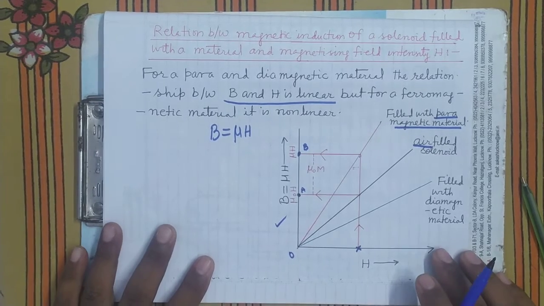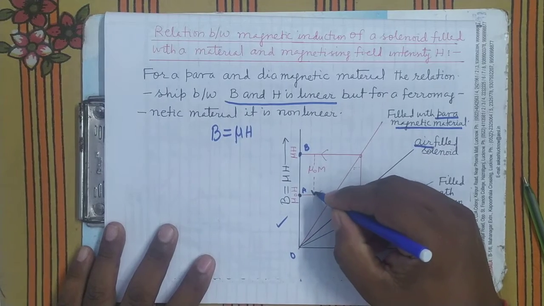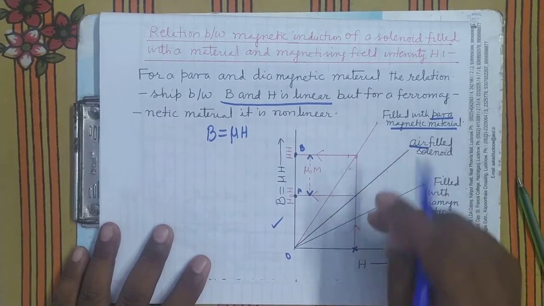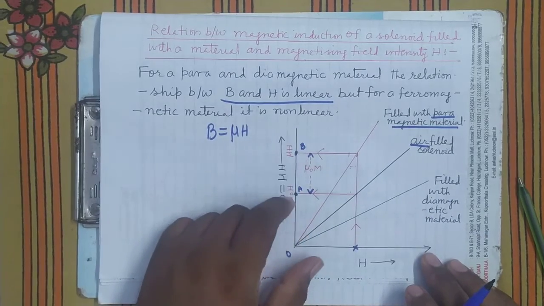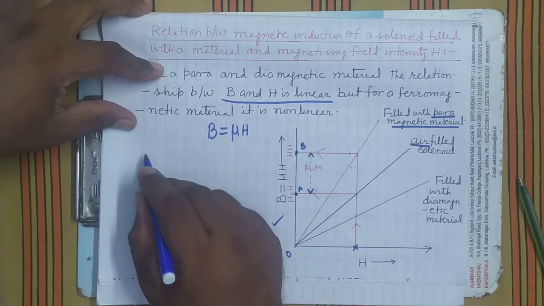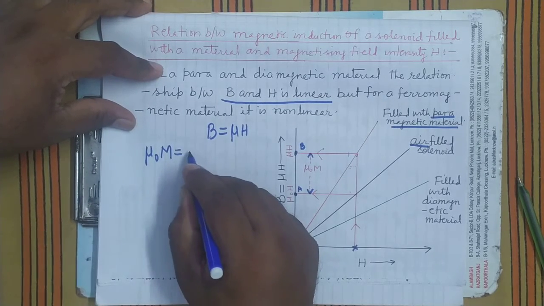So how much is the increased magnetic induction? The increased flux density is from here to here, mu naught m. You can say that this is the extra flux density.